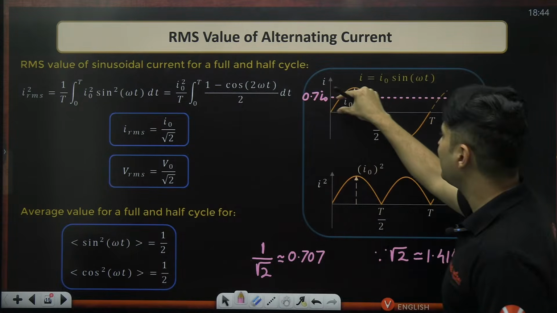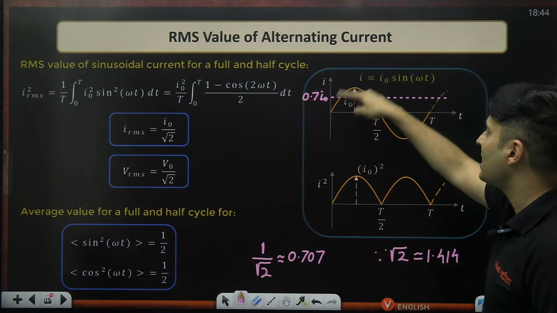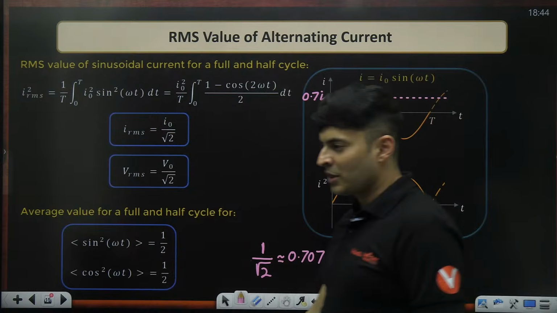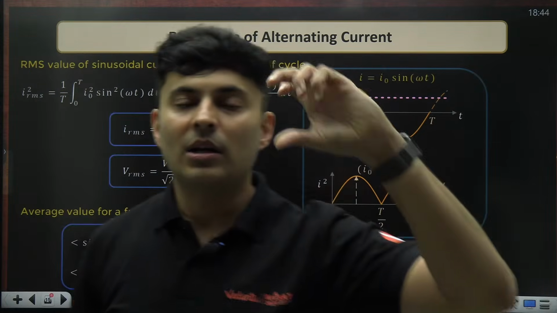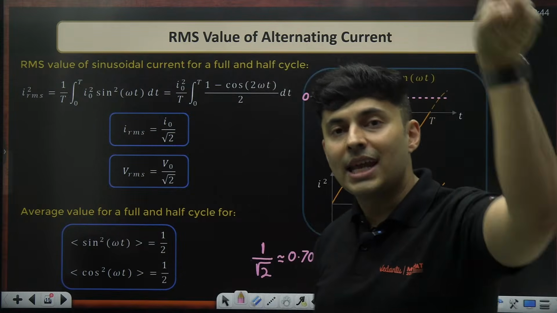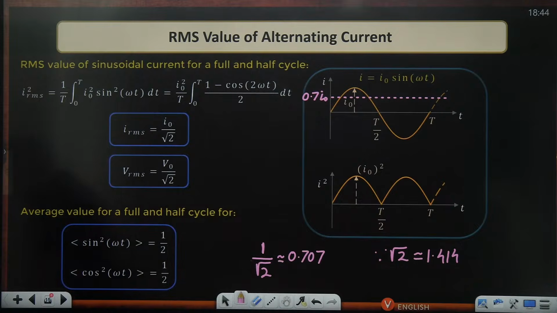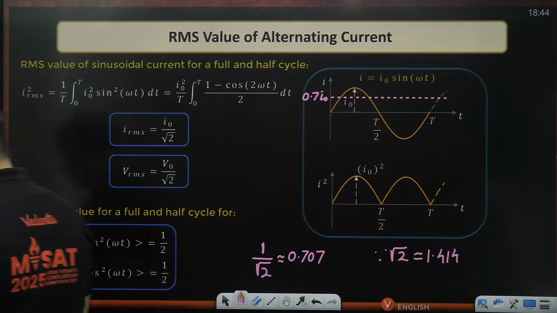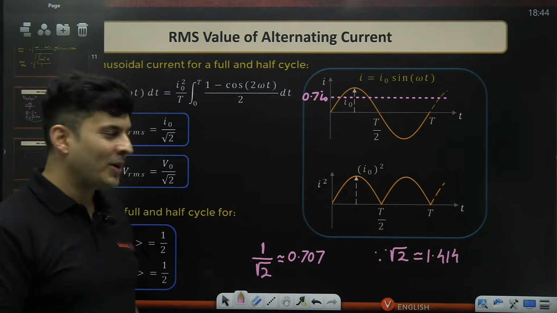So if this constant current is passed, it will generate the same energy as that AC current. So almost 70% of the maximum value generates the same heat as the AC current with varying values. Yes, so RMS will be greater, correct? Because RMS ignores the signs once you square it.